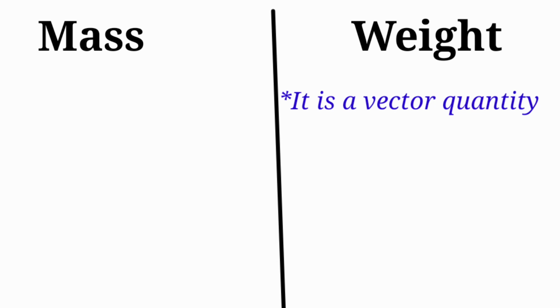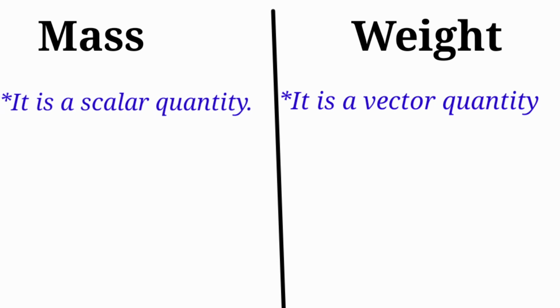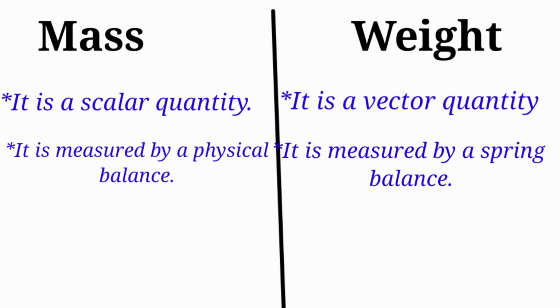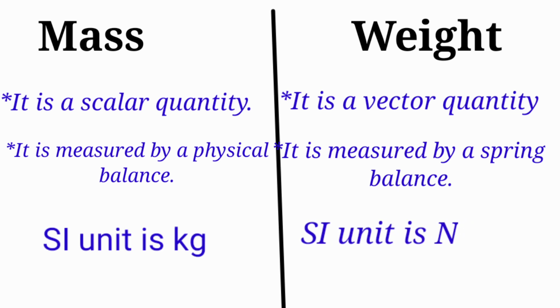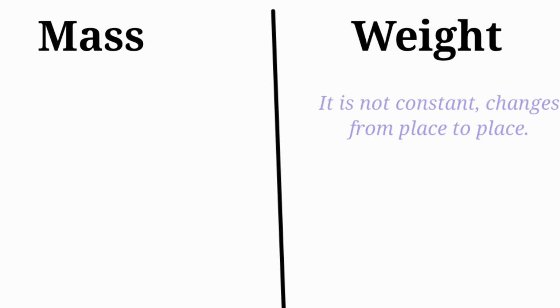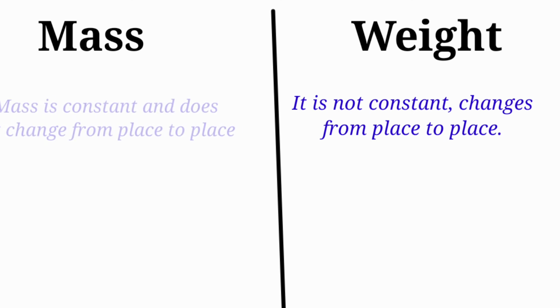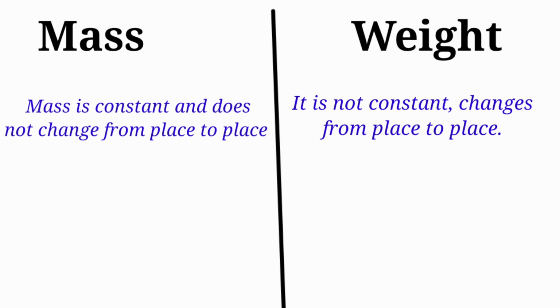Major differences between mass and weight. Weight is a vector quantity whereas mass is a scalar quantity. Weight of a body is measured by a spring balance whereas mass of a body is measured by a physical balance. The SI unit of weight is Newton whereas the SI unit of mass is kilogram. Weight of a body is not constant and changes from place to place, whereas mass of a body is constant and does not change from place to place.